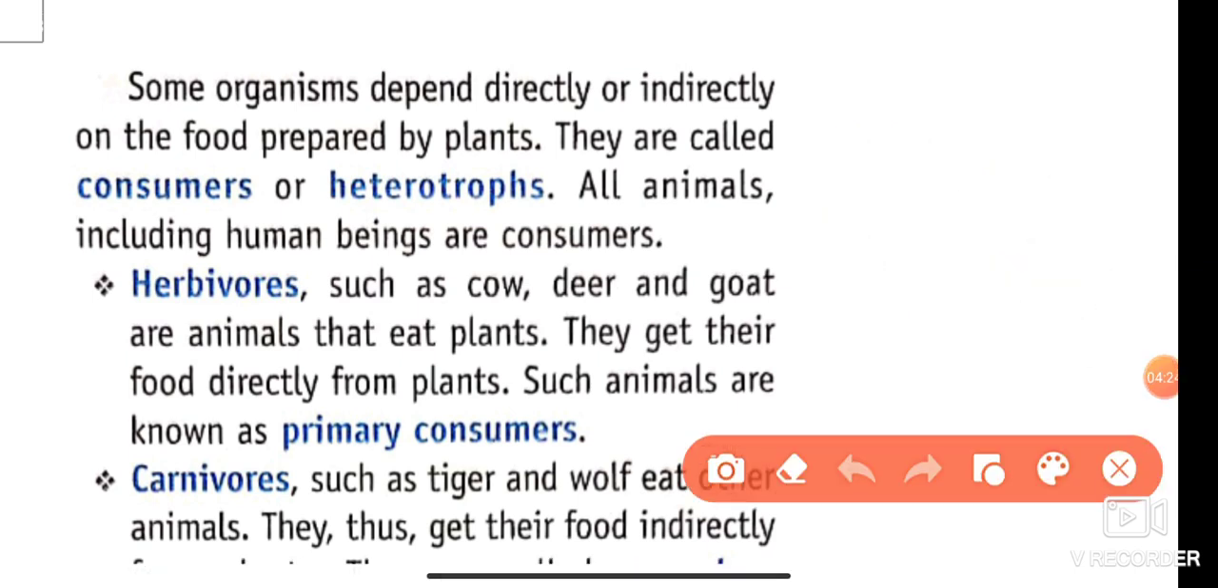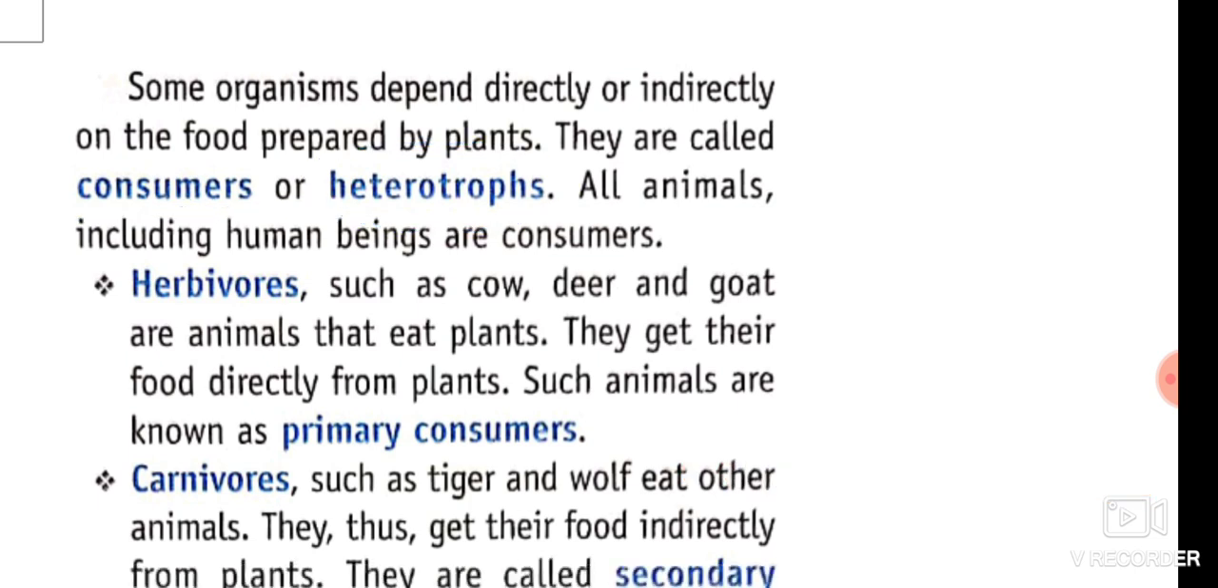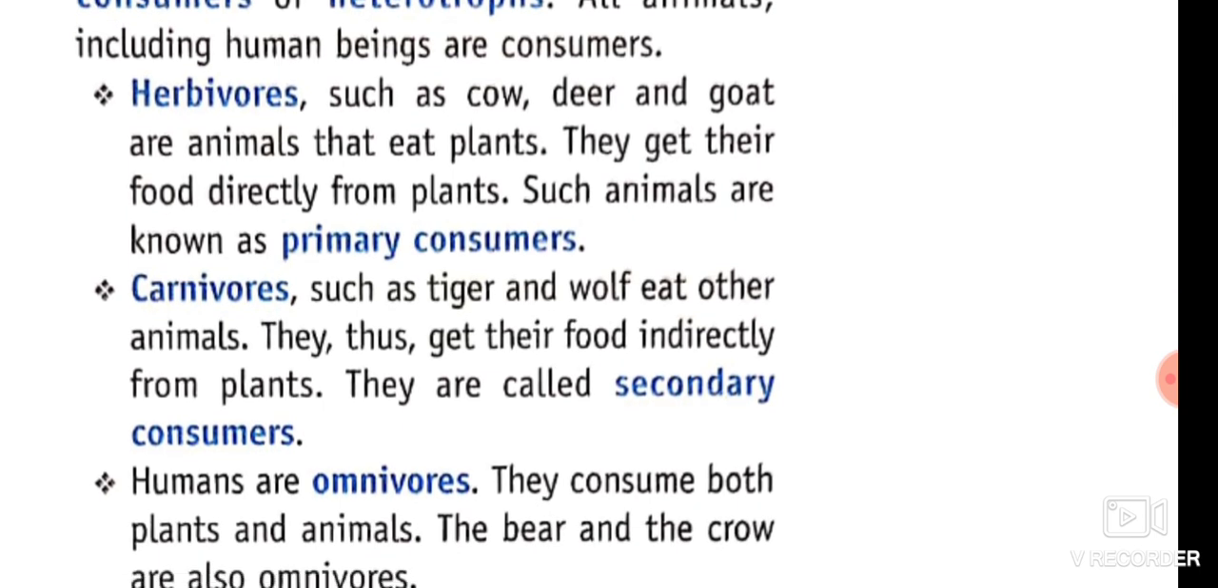And we know that consumers, the organisms that consume food from others, are known as consumers. Heterotrophs are known as consumers because they consume plants or other animals as food. All animals including human beings are consumers. So let us discuss the types of consumers. Herbivores, the organisms that eat only plants as food, are known as herbivores.